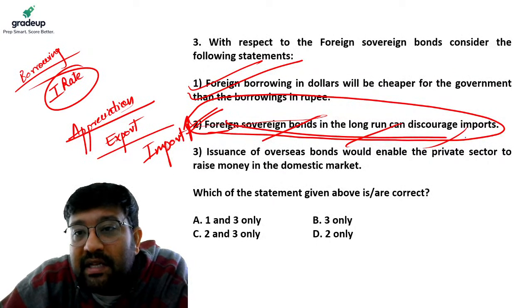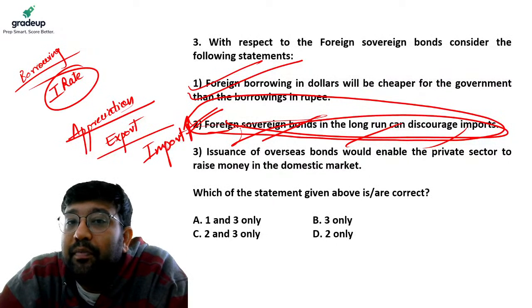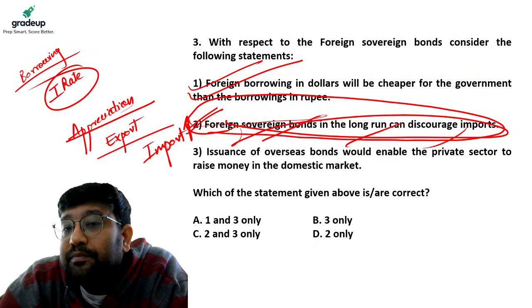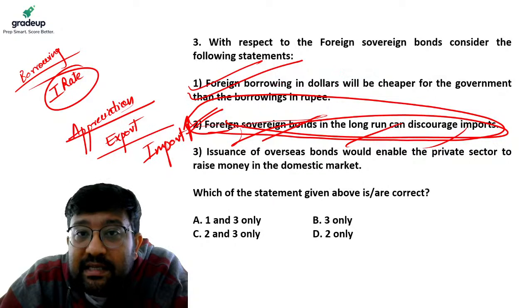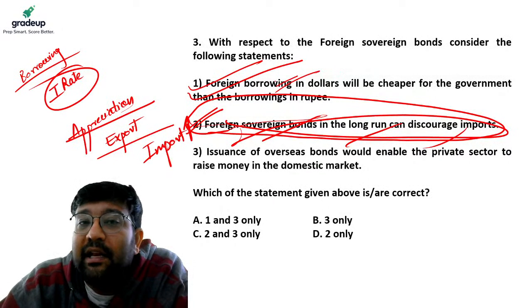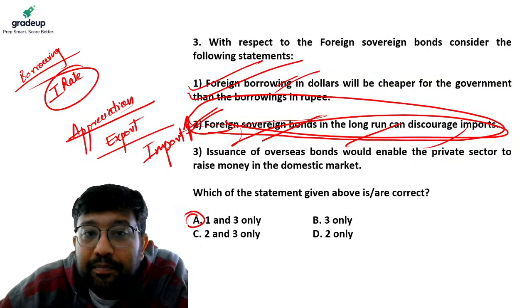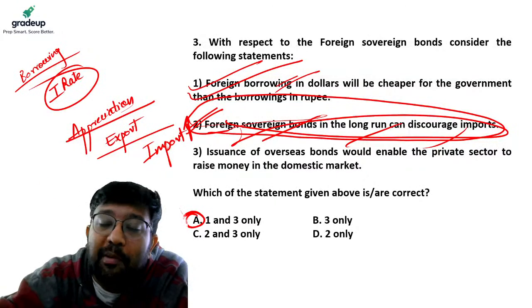So statement 2 is wrong. Now this is right. So your answer automatically becomes A by just eliminating option 2.